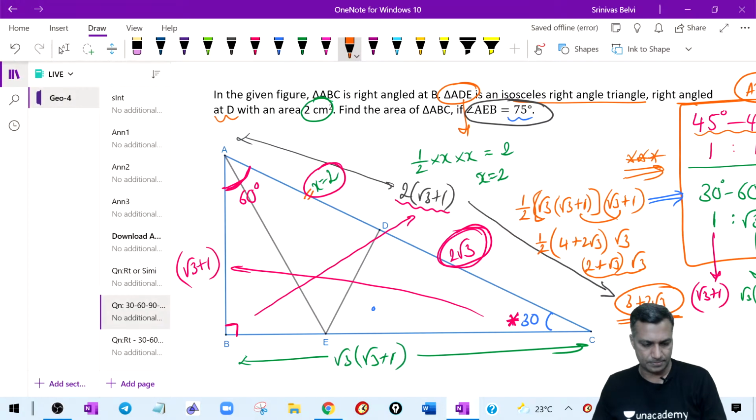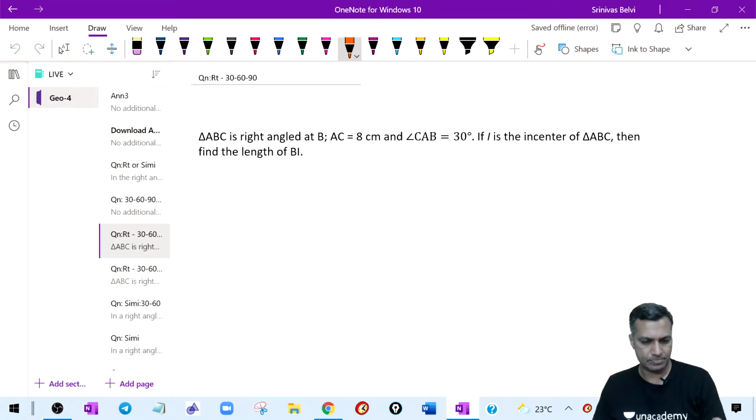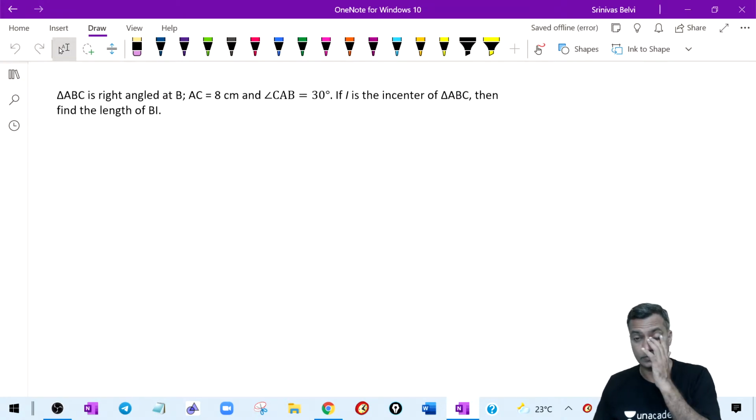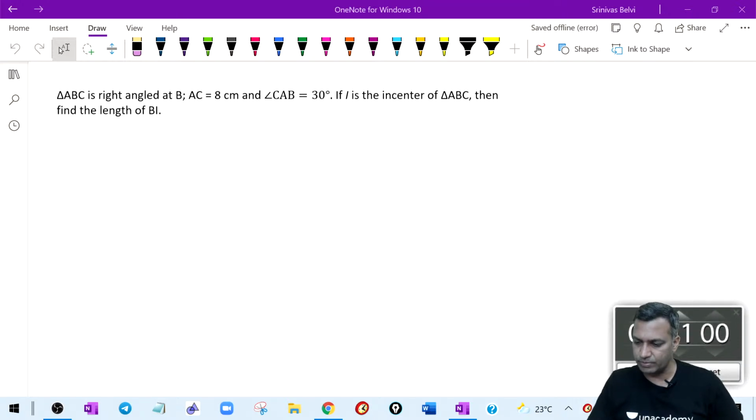Let's go to the next one. Crack this. Now everybody crack this. Draw the figure. I will give a good 2 minutes. Whatever progress you can make in the 2 minutes, please make that progress.